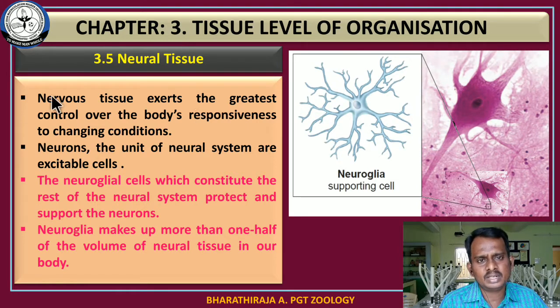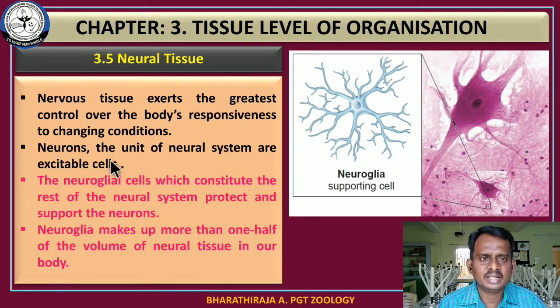What is the main function carried out by the neural tissue? The main function is that it is responsible for coordination. It also helps in the conduction of impulses from the brain to the organs. Another function is that it is responsible for coordination. Nervous tissue exerts the greatest control over the body's responsiveness to changing conditions. This is also essential for changing body conditions based on the changed environment.